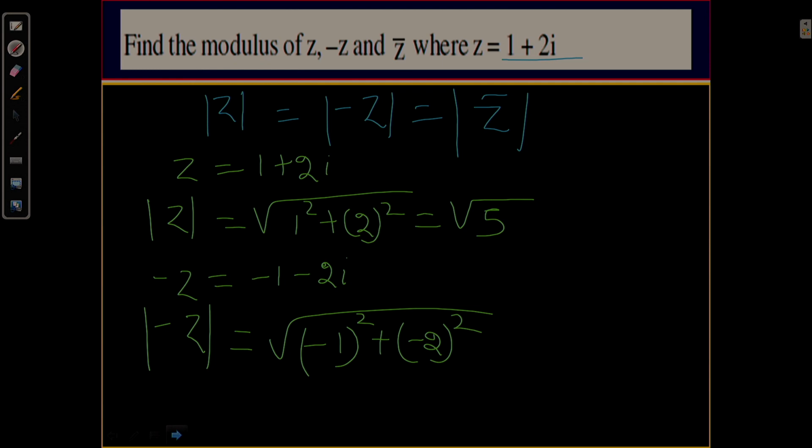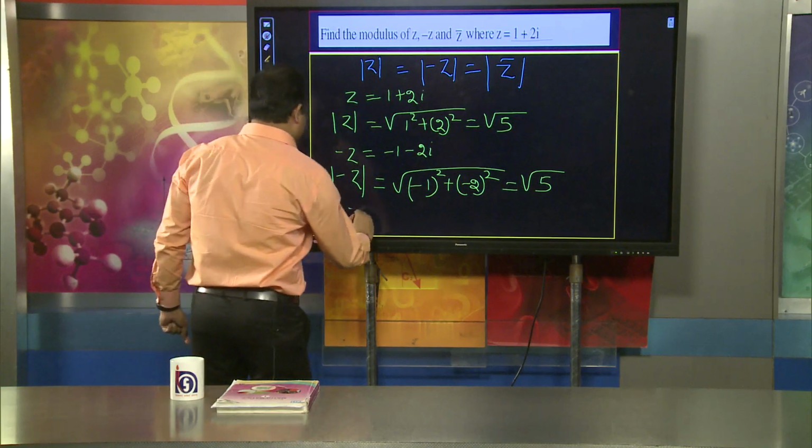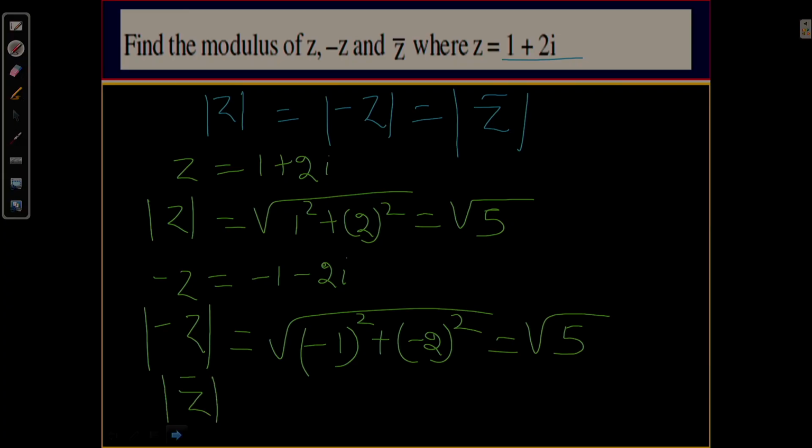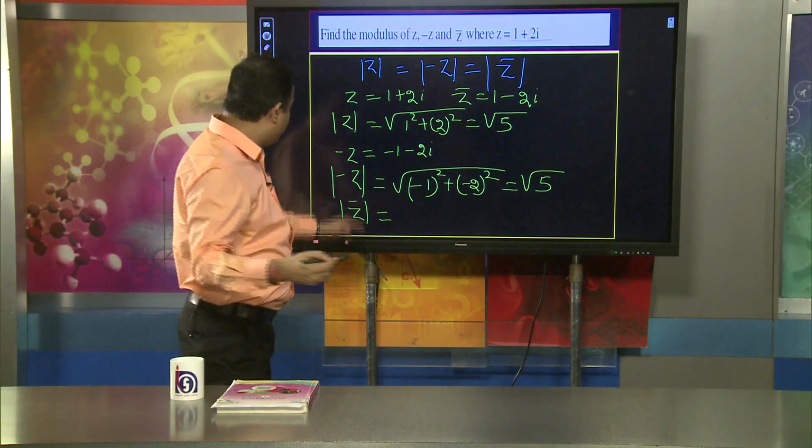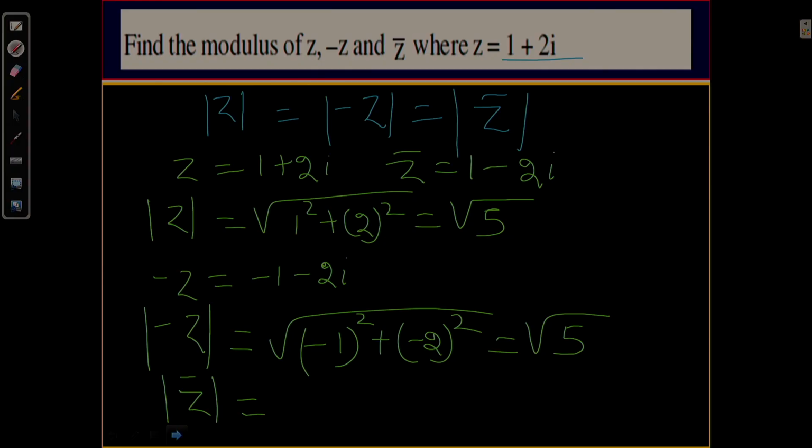Again we will find the square root of 5. Suppose I would like to take the modulus of z bar. If z equal to 1 plus 2i, then z bar is equal to 1 minus 2i. We have already known it is the conjugate, the positive becomes negative. So the modulus of z bar, that is the modulus of 1 minus 2i, equals the square root of 1 squared plus 2 squared, again the square root of 5.